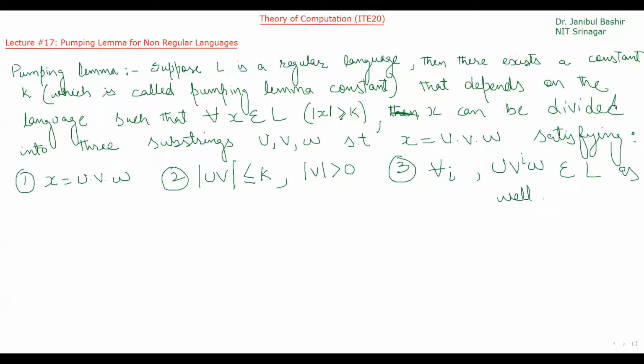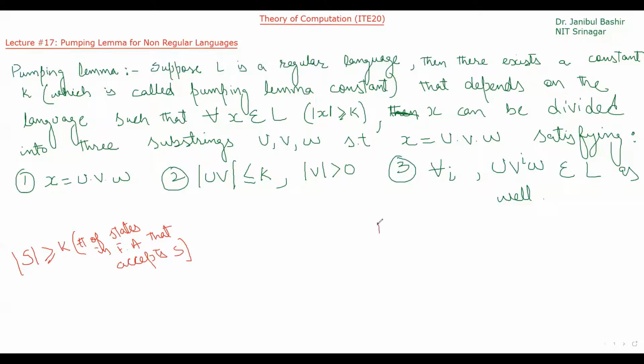What it is saying is that suppose L is a regular language. Let me explain it with our previous example. In that example we had string S, and we said the size of this S is greater than or equal to k. What was k there? k was the number of states in the finite automata that accepts S. Here it is saying, suppose L is a regular language.